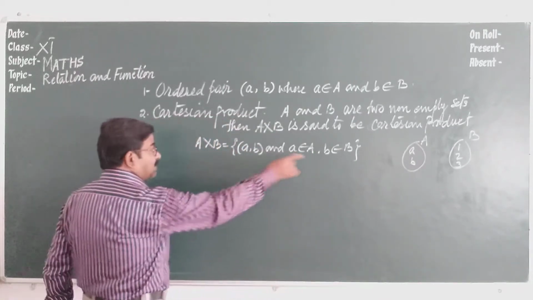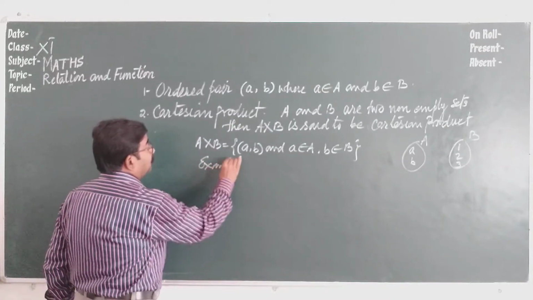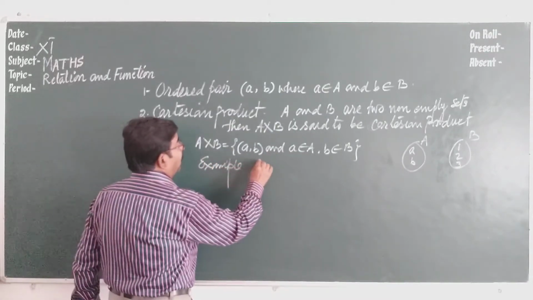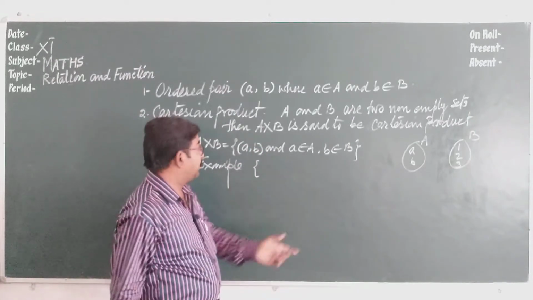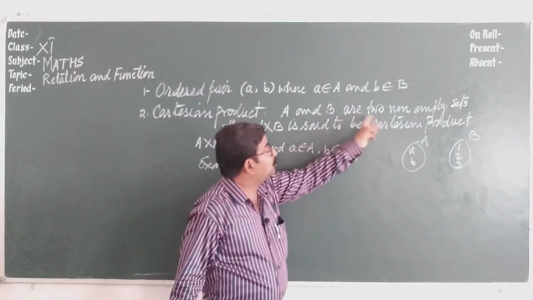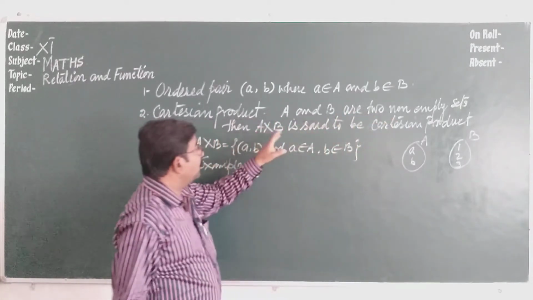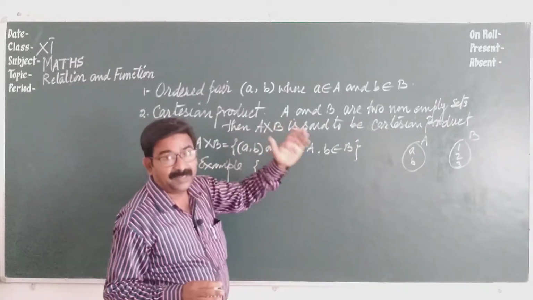So I am giving the example from that set. I am writing C. We write this in the form of a set. The definition is: the Cartesian product of two non-empty sets A and B is the set of all elements in A cross B.